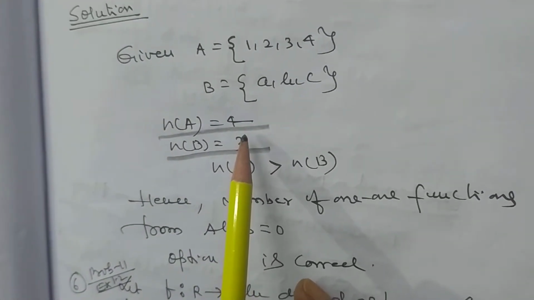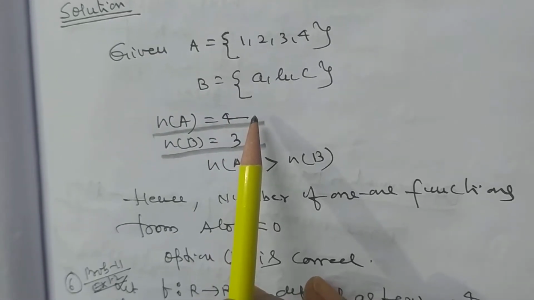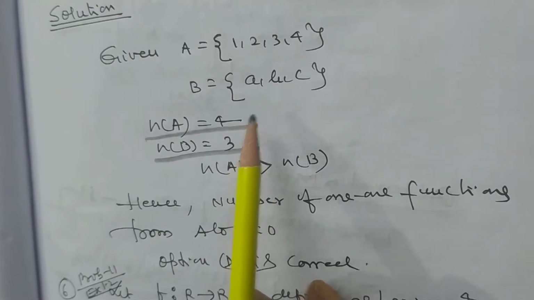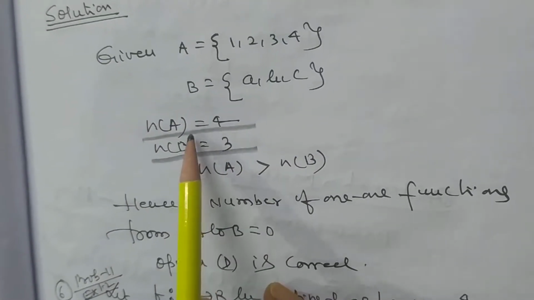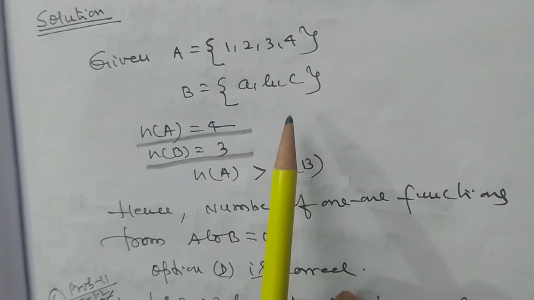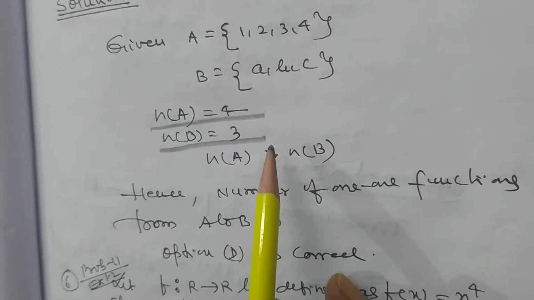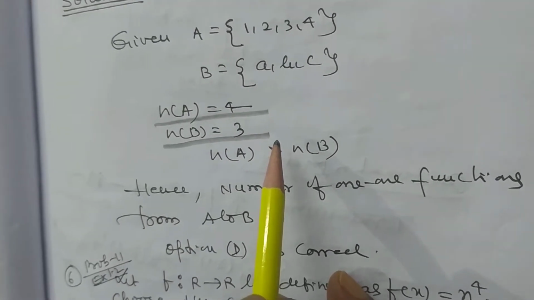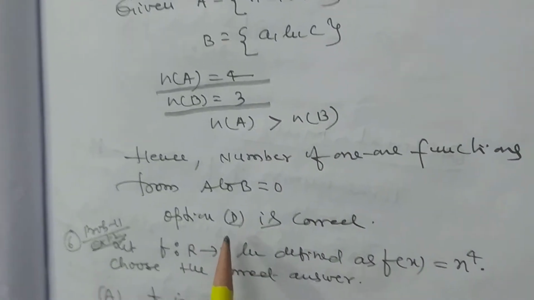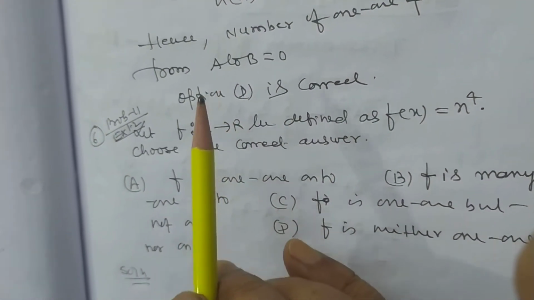From the formula, if you remember the formula, every element of X has a unique image in Y. In this case, every element of A does not have a unique image in B, so it is not a function. It doesn't satisfy the definition of function. So you must know and remember the definition of function. Then only you can apply it.